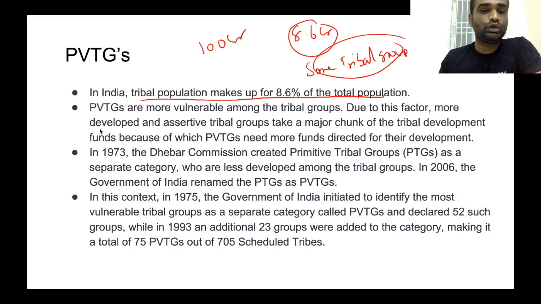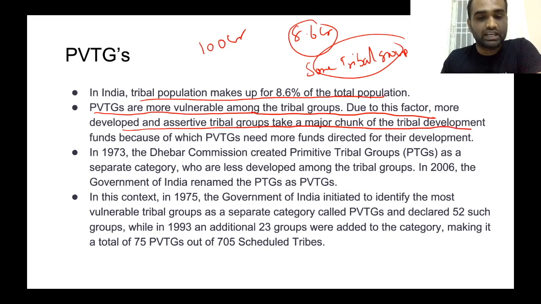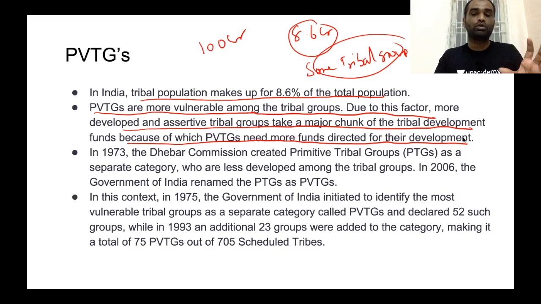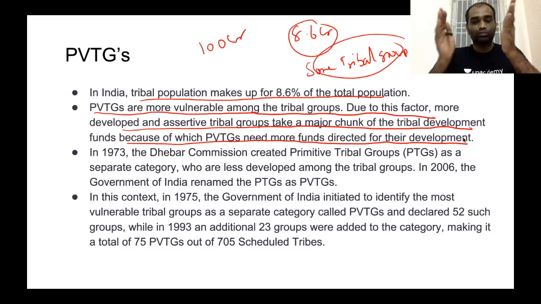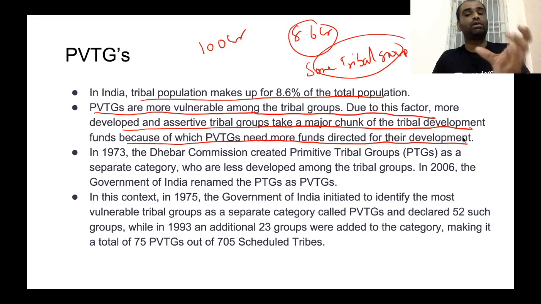Okay. Now, among these tribal groups, particularly vulnerable tribal groups are more vulnerable due to this factor. More developed and assertive tribal groups take a major chunk of tribal developmental funds, because of which particularly vulnerable tribal groups receive fewer funds than they need for their development. If some tribal groups are more powerful compared to other tribal groups, what will these groups do? They will assert more pressure on public institutions and they will receive more funds for themselves. So that's why PVTGs require a lot more care compared to other tribal groups.